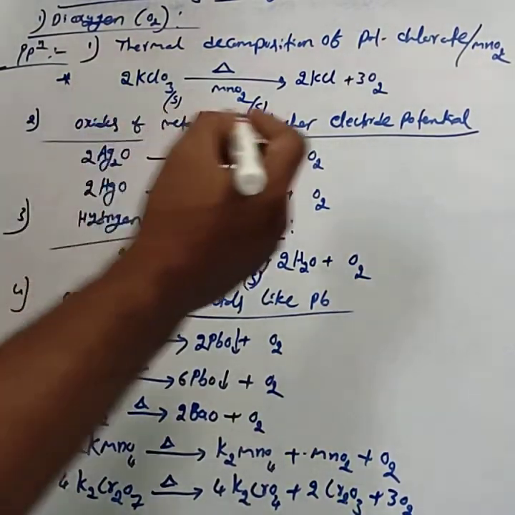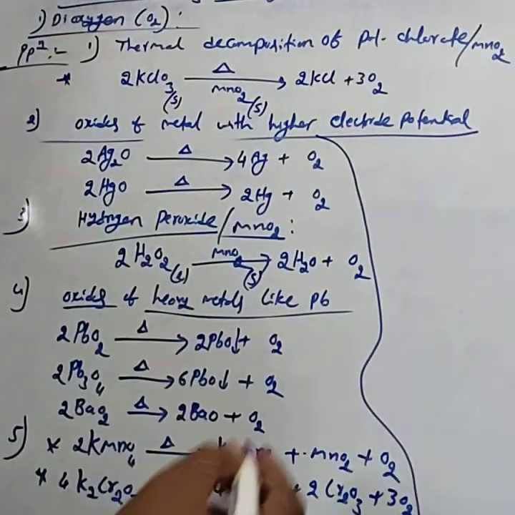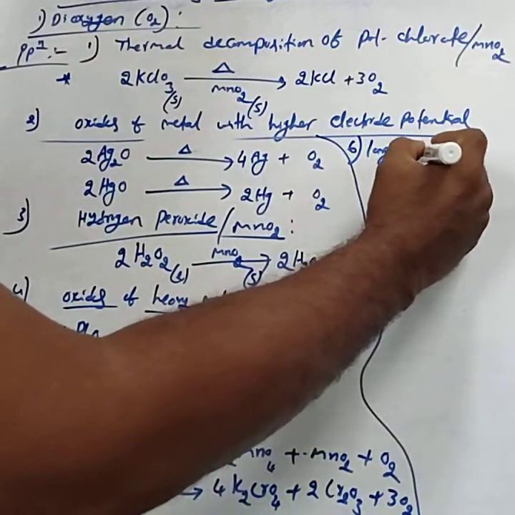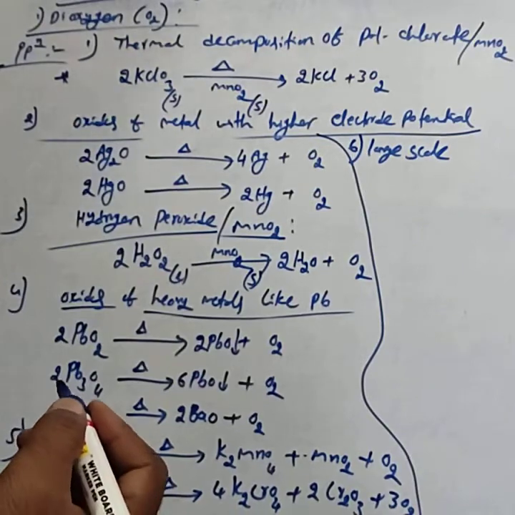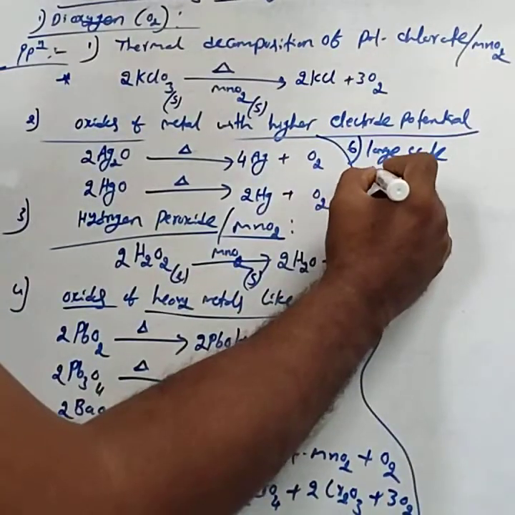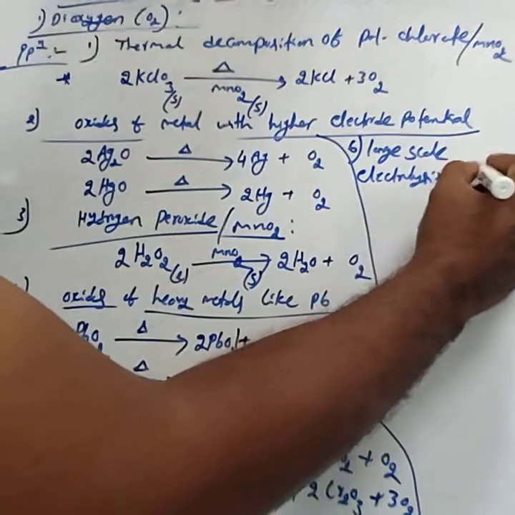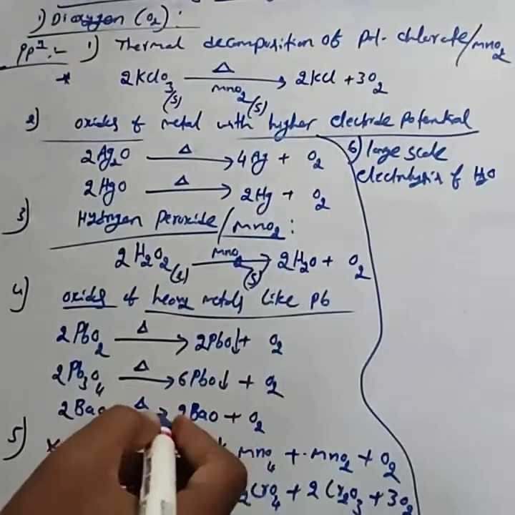Then one more method is on a large scale. On a large scale, dioxygen is prepared by the electrolysis of water, that is, by passing current through the water.